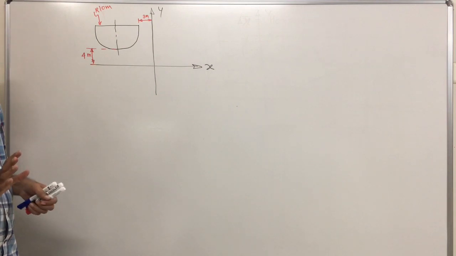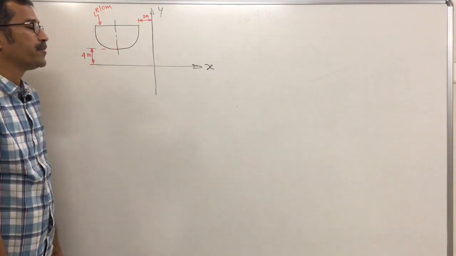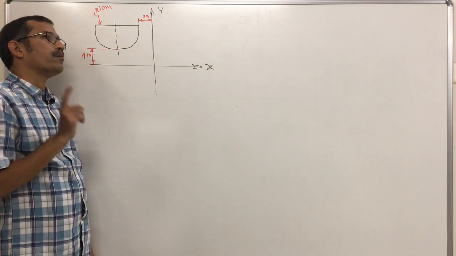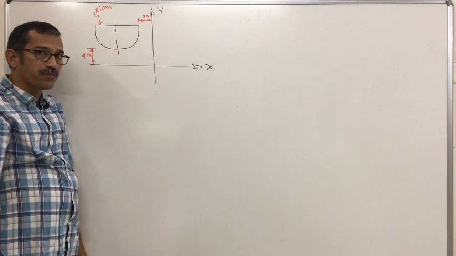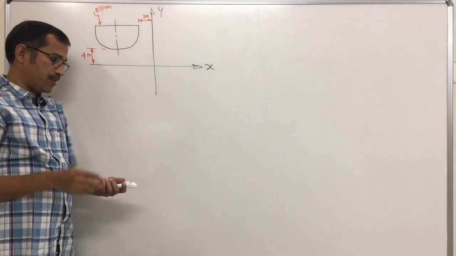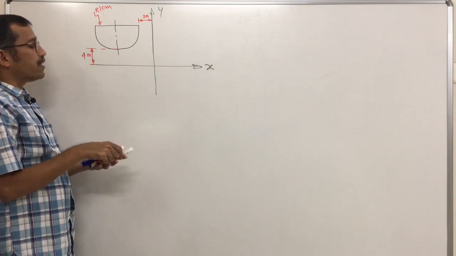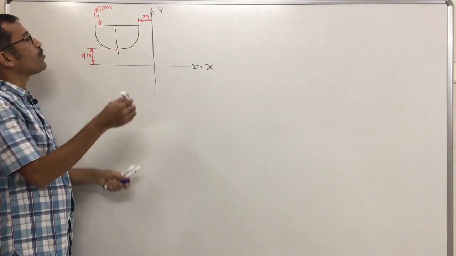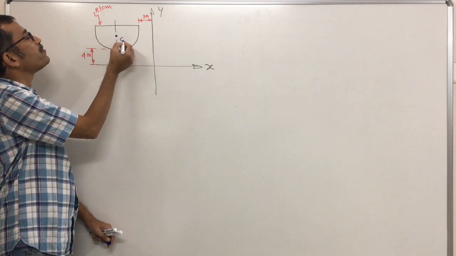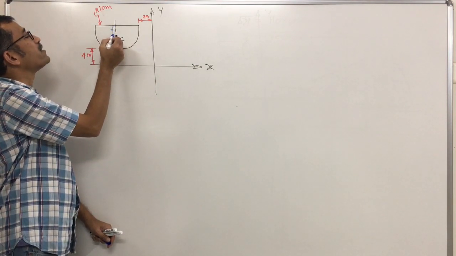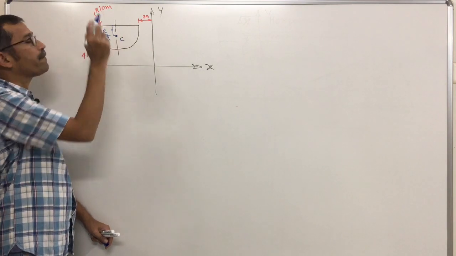Don't you recollect that for a semicircular lamina, x bar is 0 and y bar is 4r upon 3 pi. For a semicircular lamina, the centroid is located where? On its axis of symmetry, from the diameter at what distance? 4r upon 3 pi. That means the centroid of this semicircular lamina is somewhere on its axis of symmetry, and this distance is 4r upon 3 pi.